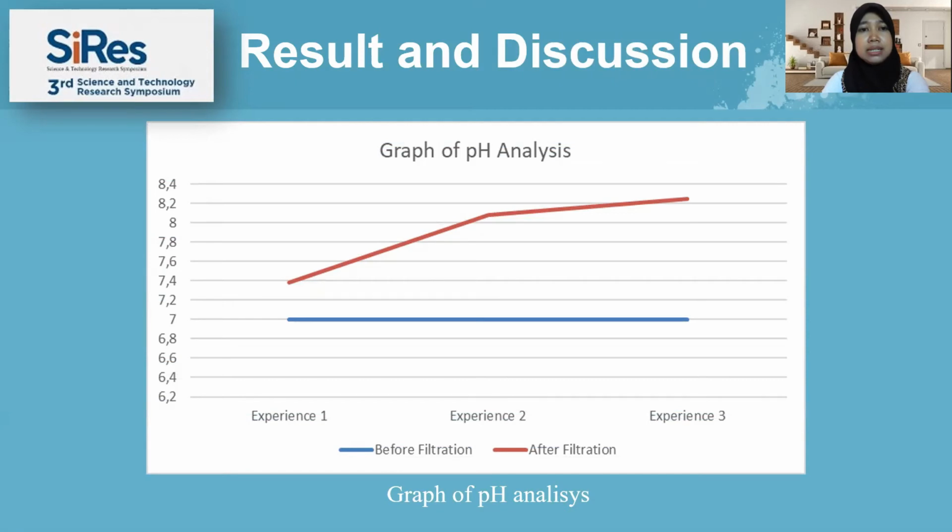Next, in the second data collection, the final power of hydrogen value after filtration was 8.08. In the third data collection, the final power of hydrogen value after filtration was 8.25. The above data was collected by using 1 liter of water in each data collection with different mass variants.